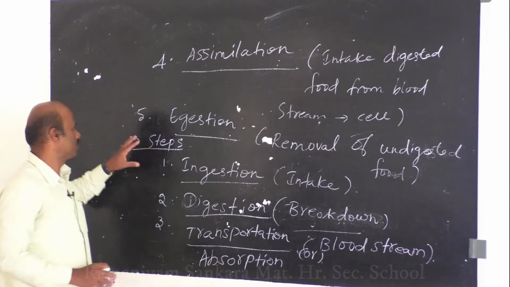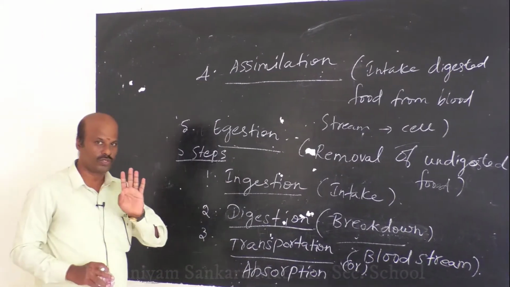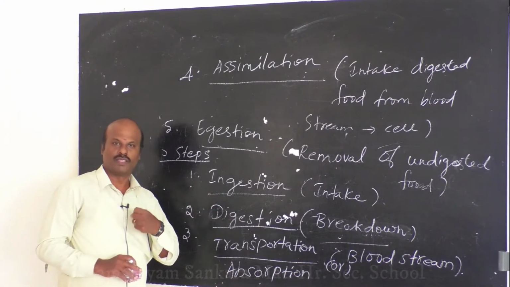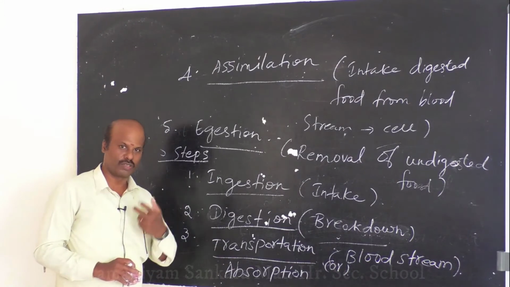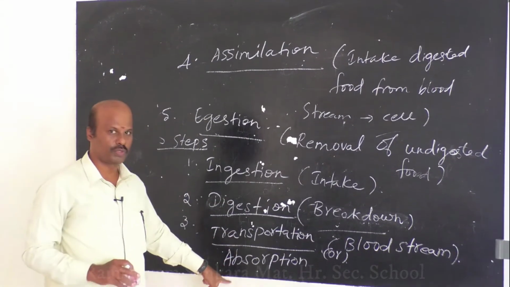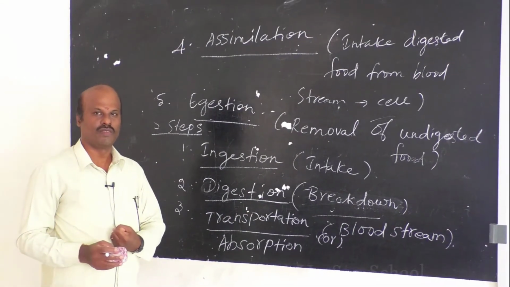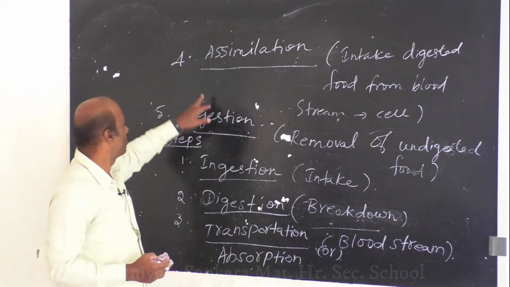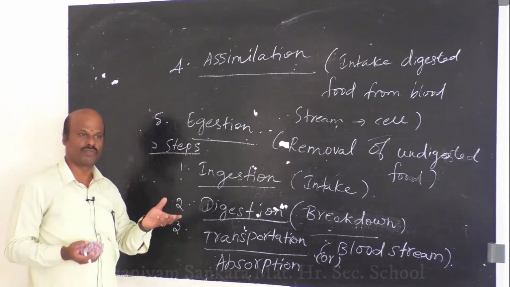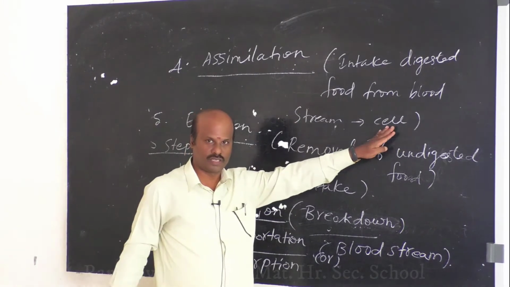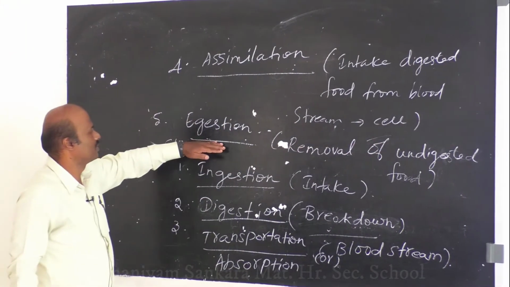So the process of digestion includes five important steps. One is ingestion, that is intake of food. Second is digestion, that is breakdown of food into simpler molecules. Third is absorption, that is the digested food being absorbed from the intestine into the bloodstream. The fourth process is assimilation, where the digested food is taken from the bloodstream into the cell. And the last process is ejection.